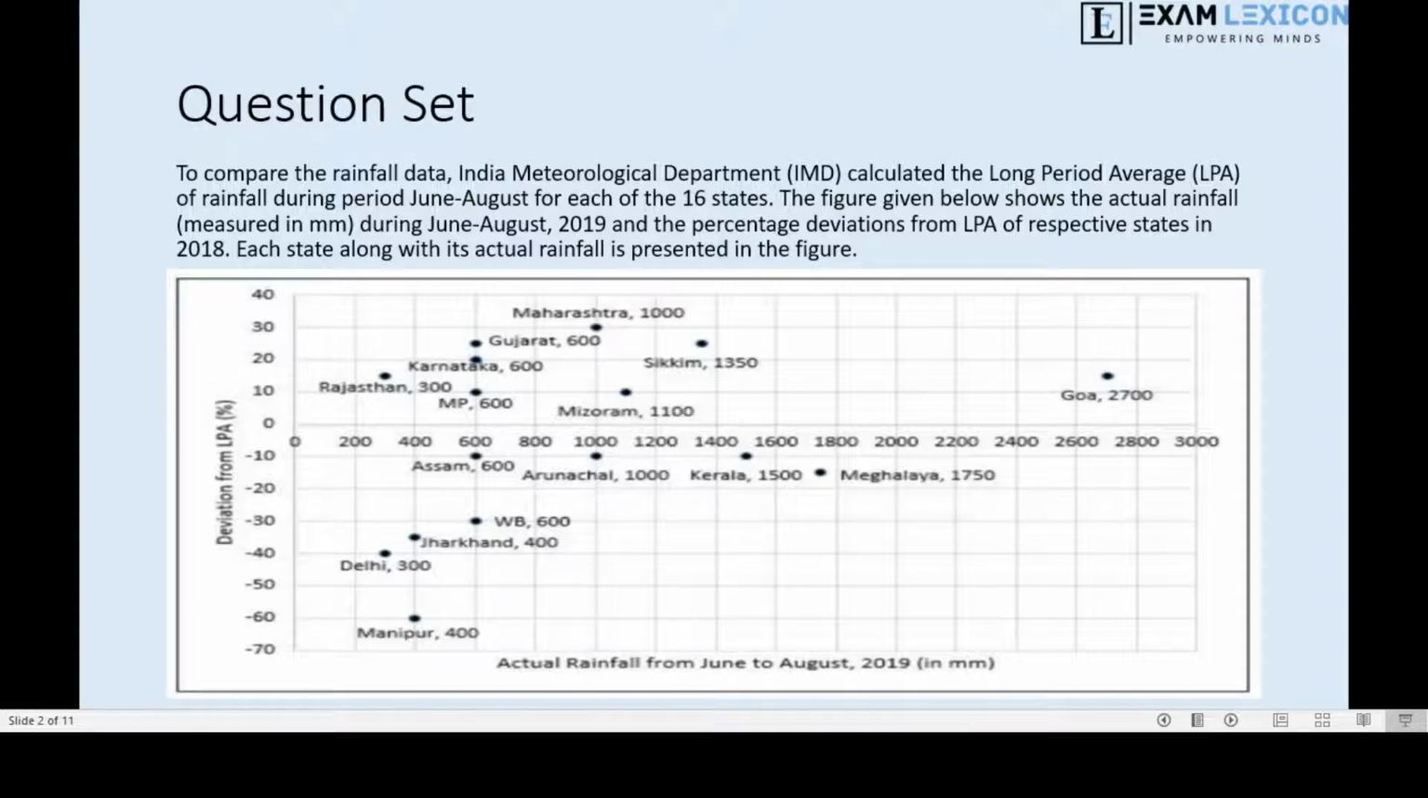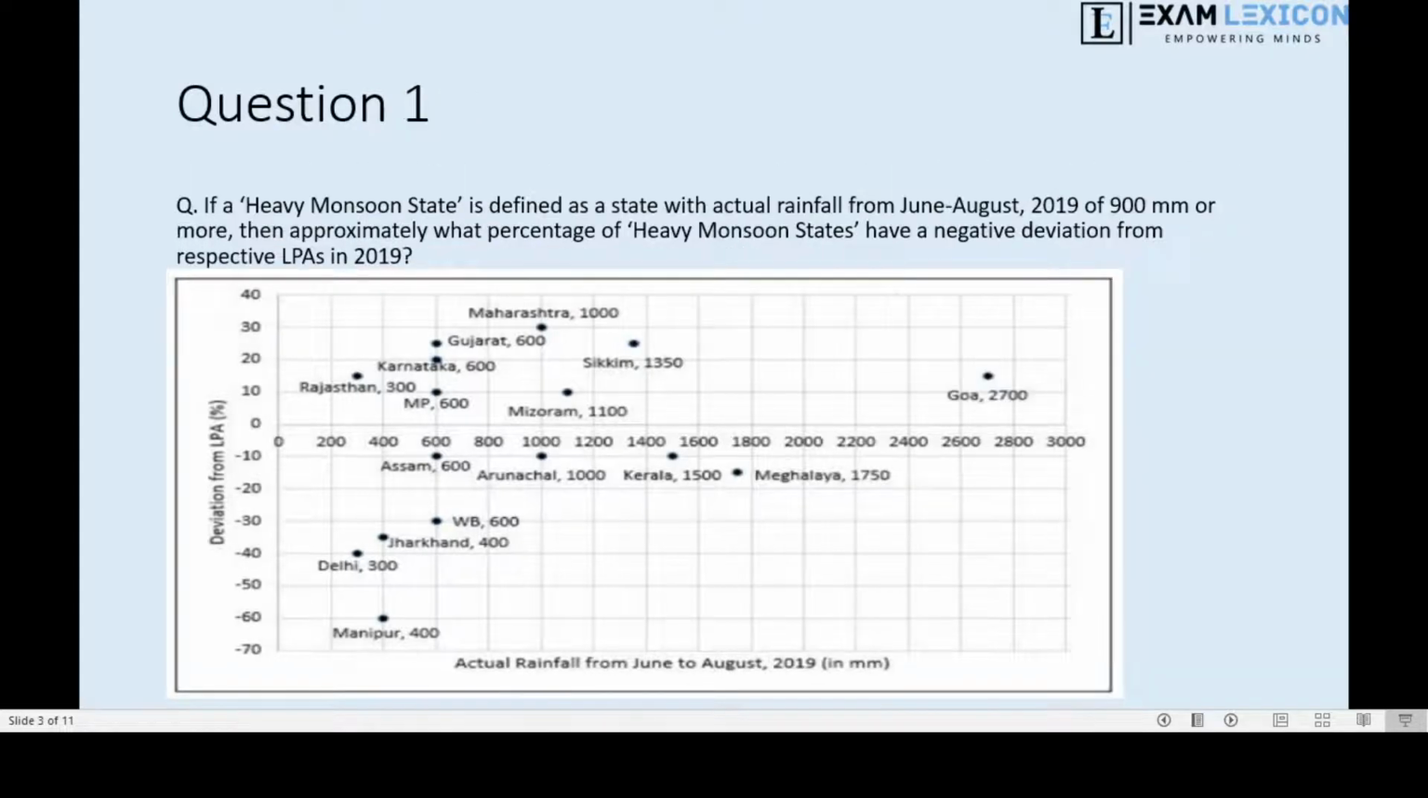Okay, so the actual rainfall from June to August 2019 is given on the x-axis, whereas the y-axis represents deviation from LPA in 2018 for all the 16 states. Okay, so there's nothing else given to us in the question, so let's get down to the questions itself.